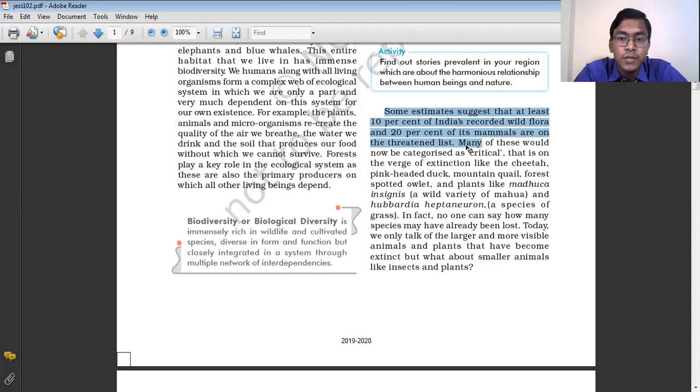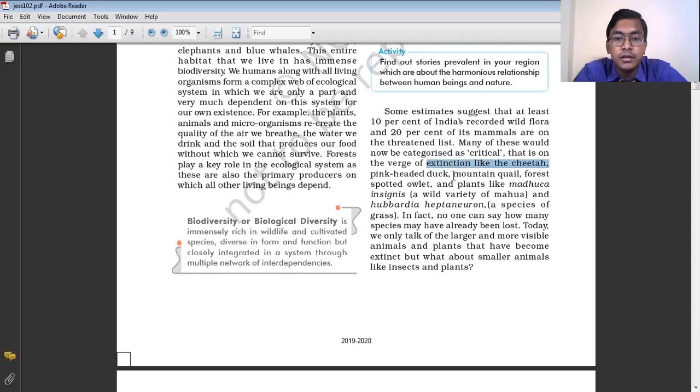Okay, so many of these would now be categorized as critical, that is, on the verge of extinction, like the cheetah. Many species of plants and animals are on the verge of extinction, like the Asiatic cheetah. The number of Asiatic cheetah is very small in our country. Even recently, in the last 2 or 3 years, there are cases where we have found the existence of this cheetah, but before that it was almost extinct.